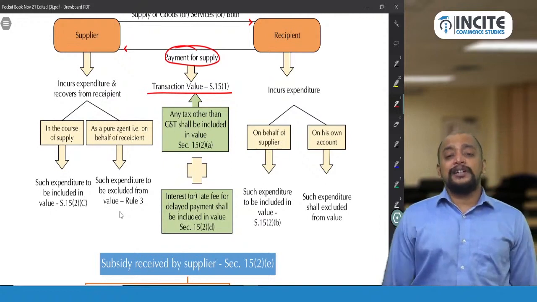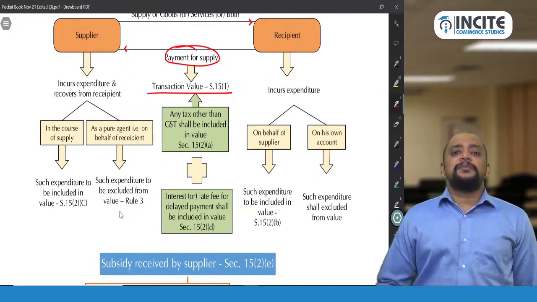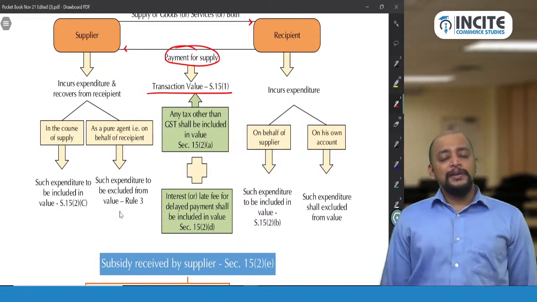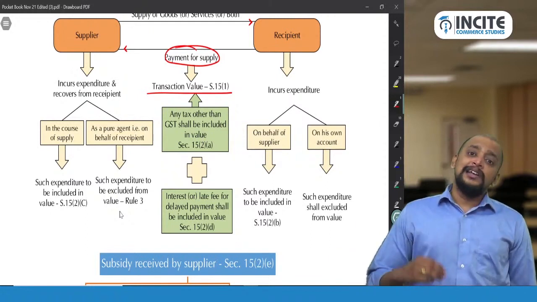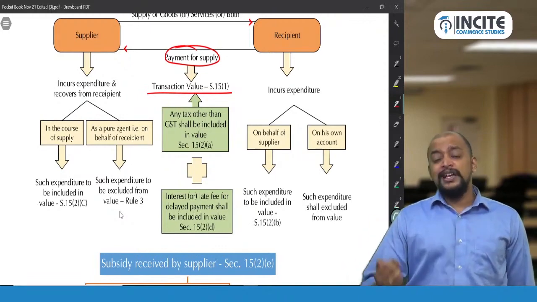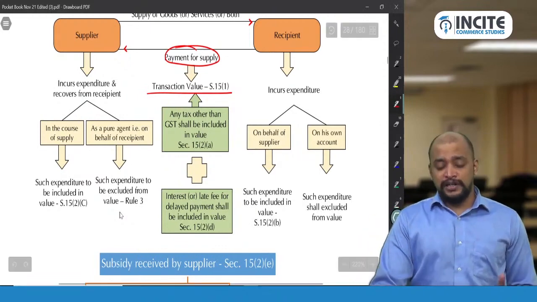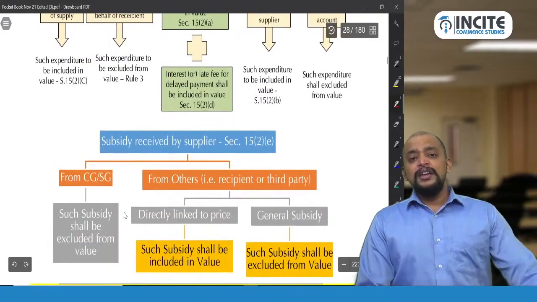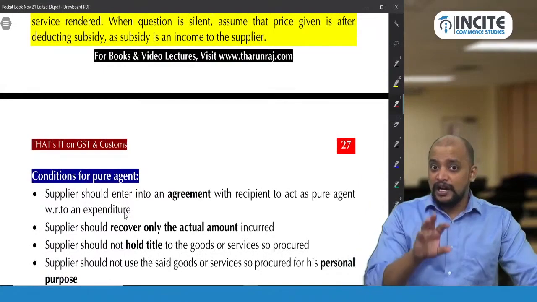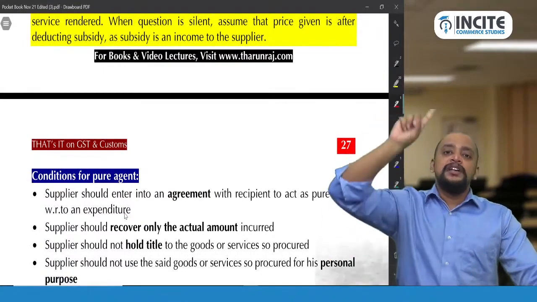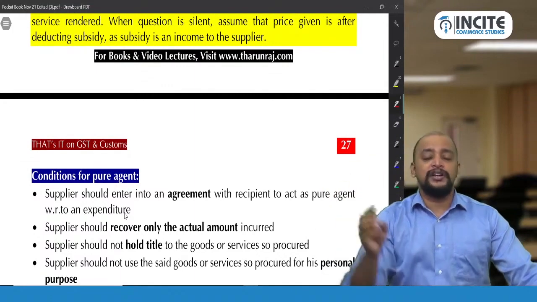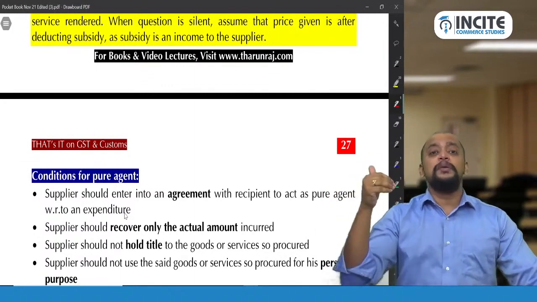A chartered accountant recovering income tax from the client is an example for this. Income tax is payable by the client, but the chartered accountant is incurring it and recovering it from the client, which comes under expenditure incurred as a pure agent. In case of expenditure incurred as a pure agent, what do we need to do? We need to understand the meaning of pure agent. First we understood when this pure agent concept will come: liability of the recipient incurred by the supplier and recovered from the recipient as a pure agent. What is a pure agent? When will he become a pure agent?